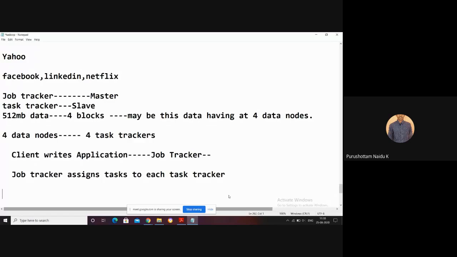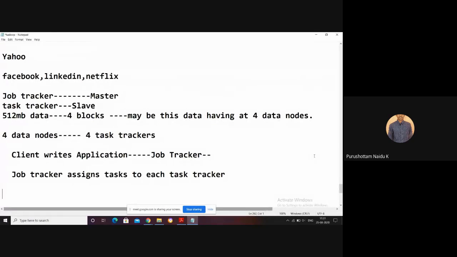If at any point of time the data node fails while a task tracker is executing, obviously the task also fails. At that time the job tracker identifies the replica of the data and assigns the task to that replica. That is another role of the job tracker: it continuously monitors the state of the task trackers, not only assigning tasks. Now the task tracker processes the data and can generate some results.